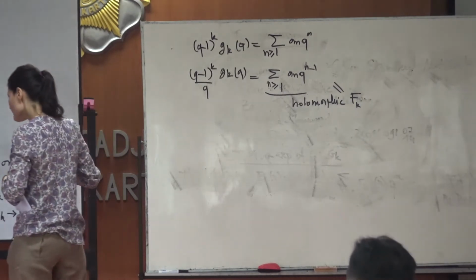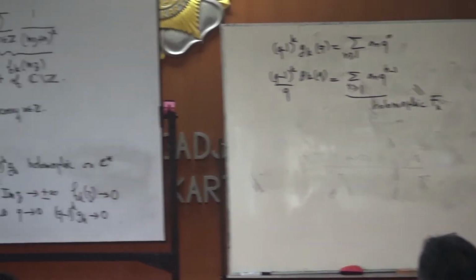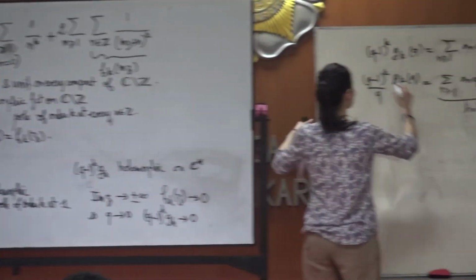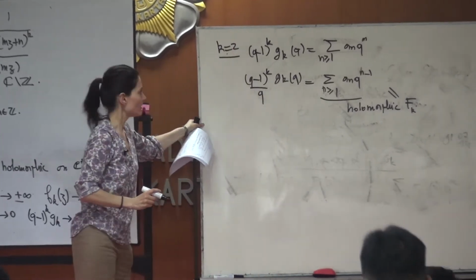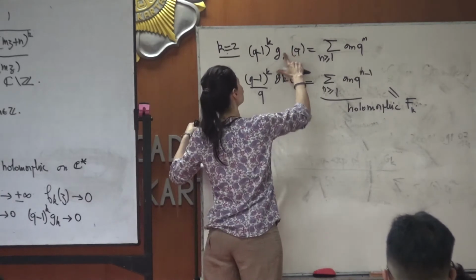Now I want to take k equal to 2. So now I will focus on g2.